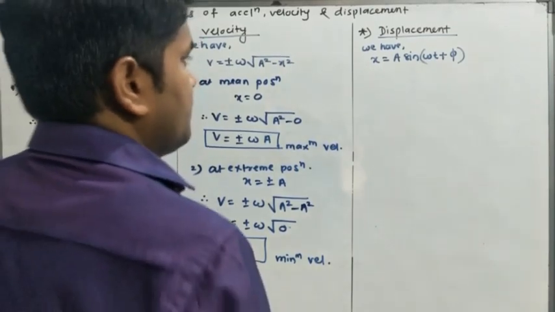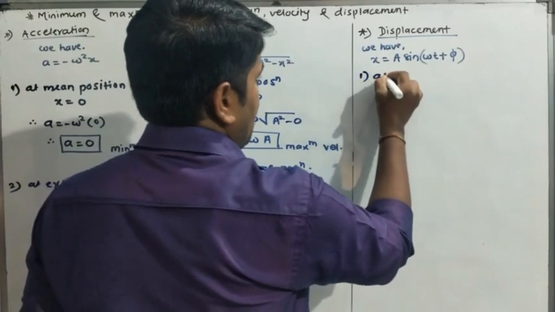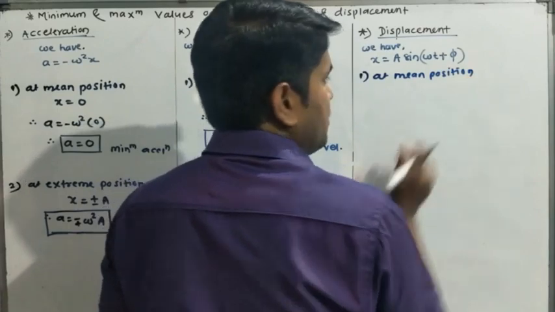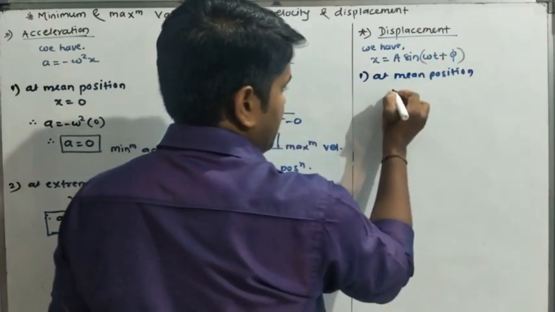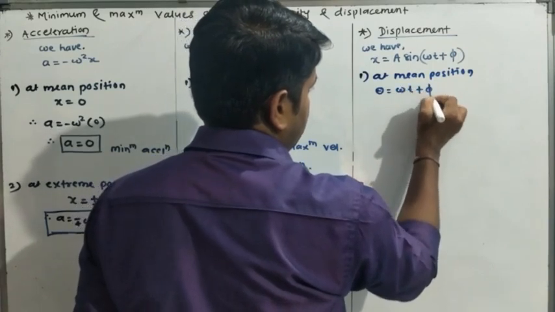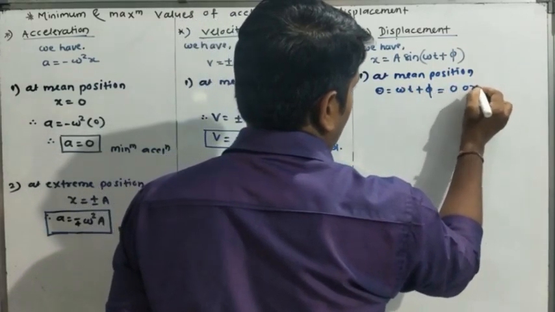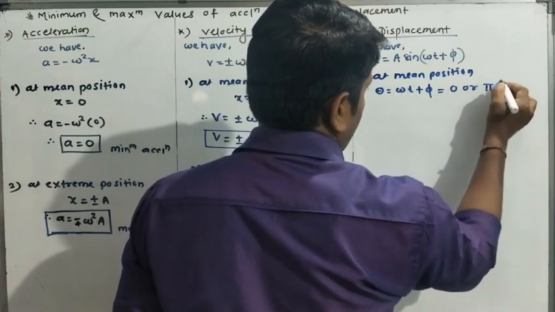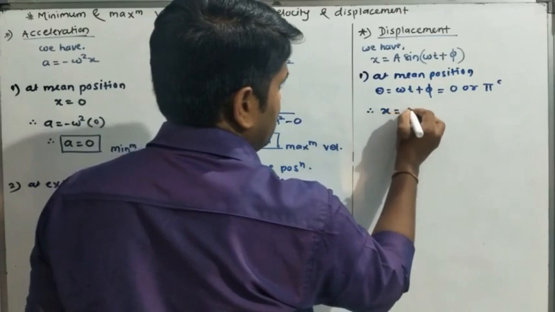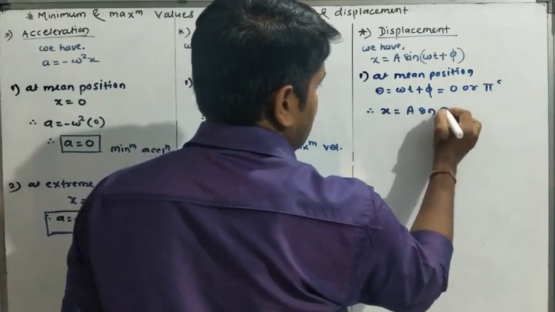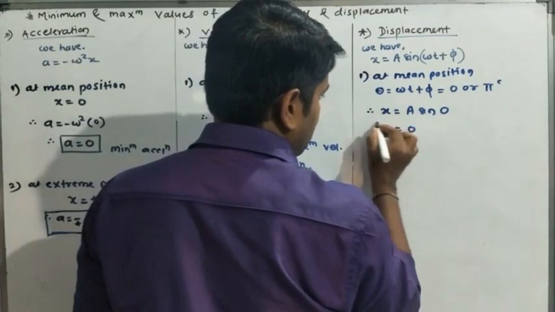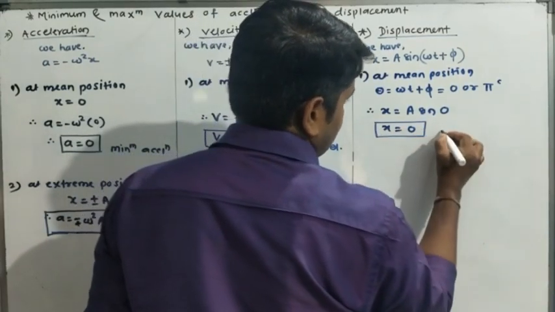Now for displacement. Okay, so case number 1, at mean position, this omega t plus phi, that is theta, is equal to 0 or 180, 0 degree or 180 degree, and therefore we get x is equal to a into sine 0, or we can put sine 180. So x is equal to how much? 0. We get minimum displacement.